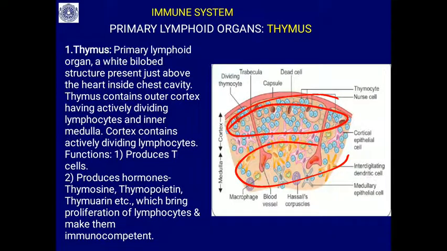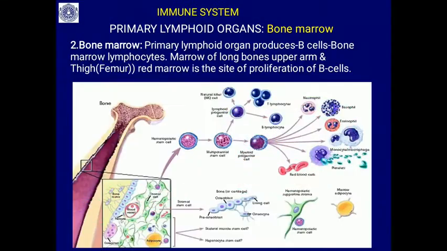It is also an endocrine gland. It produces hormones: thymosin, thymopoietin, thymosin. All these bring immunocompetence to the lymphocytes. Those are produced here. So this is the function of the primary lymphoid organ, the thymus.